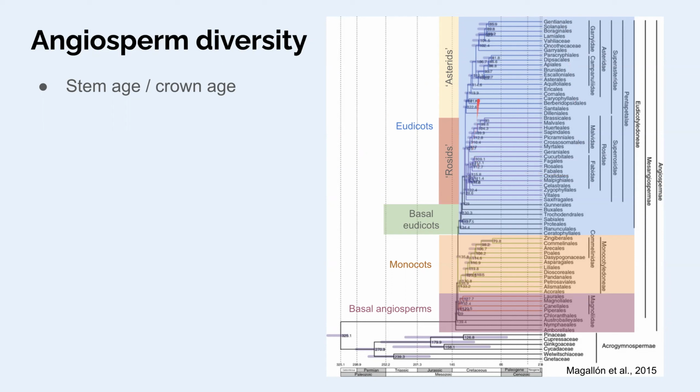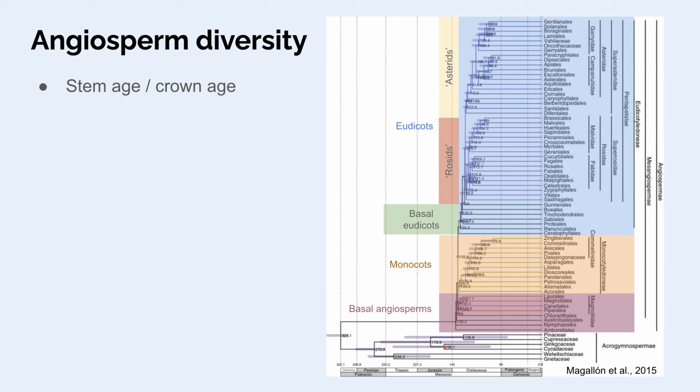Lots of diversification over a rather short period of time in the Cretaceous. On this diagram is most of the diversification of the flowering plant orders, compared against the relatively little diversity in the gymnosperms, happening over a longer period of time.